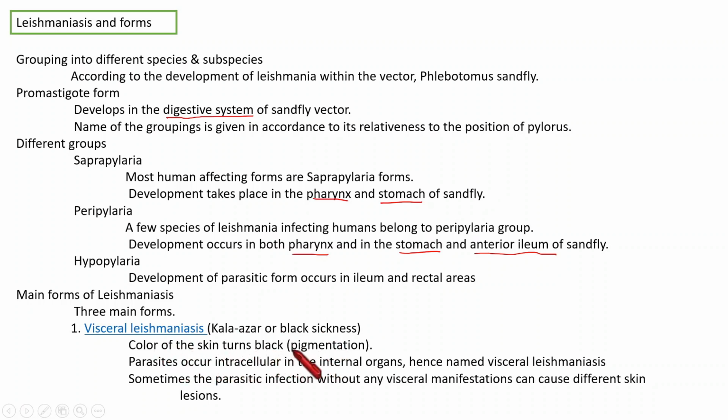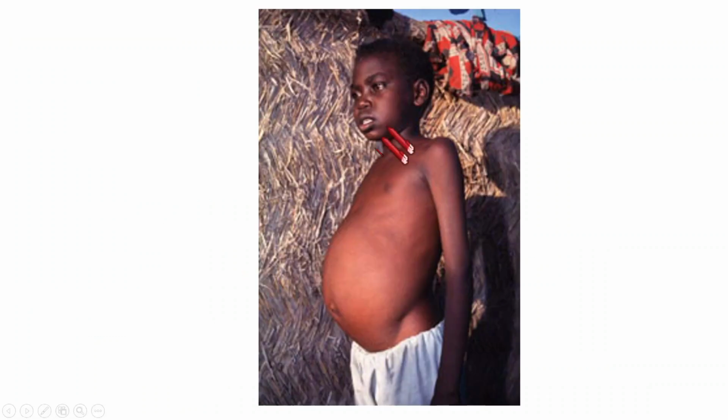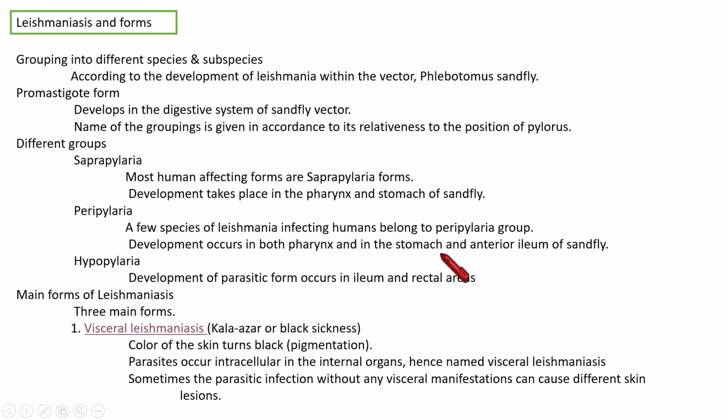A black pigmentation will appear in the skin, and we'll show its picture. This parasite usually infects the internal organs. That's why this disease is called visceral. As it affects the internal organs, it is called visceral leishmaniasis.